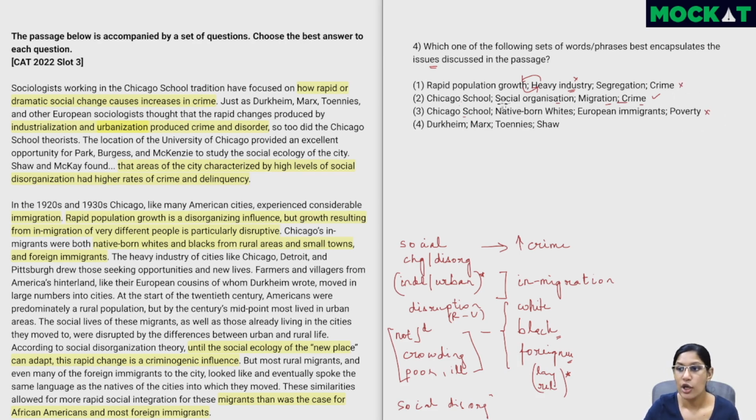It's also better than option 1 because it has the main points. Here we just have names. We have names of some of the people that are mentioned in the passage. This is really not at all the issues which are discussed. They're just some experts. So we can easily eliminate this one and go for the second option out here.